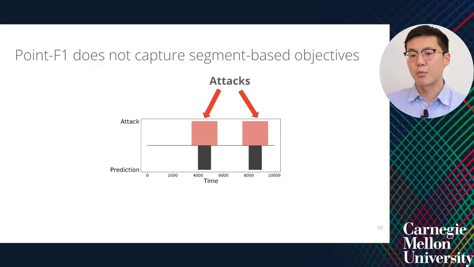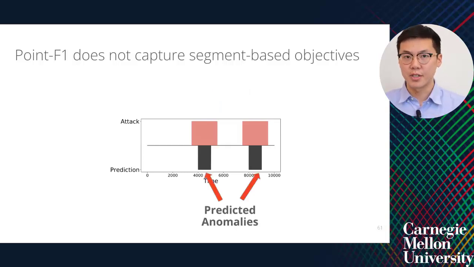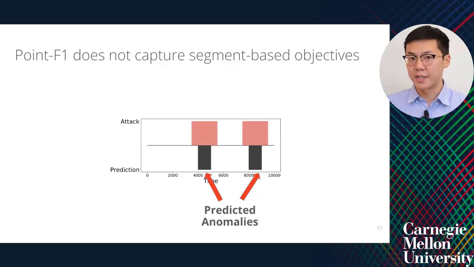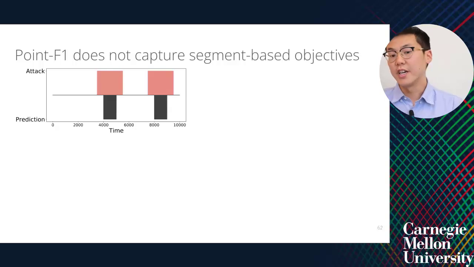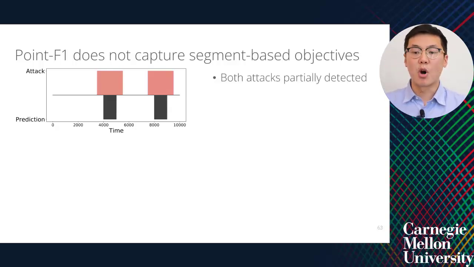On the top, the red bars correspond to points in time where an attack is occurring. And on the bottom, the black bars indicate points in time where a hypothetical anomaly detection model predicts that an anomaly is occurring. So, in this first case, both attacks are partially detected by the anomaly detection model.